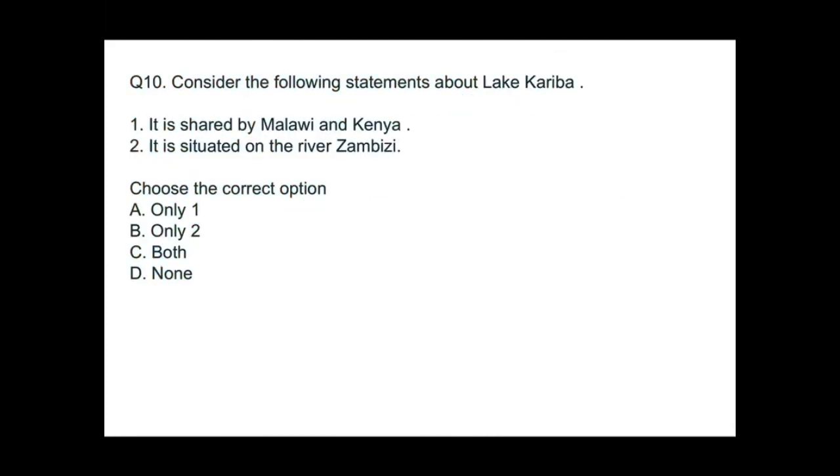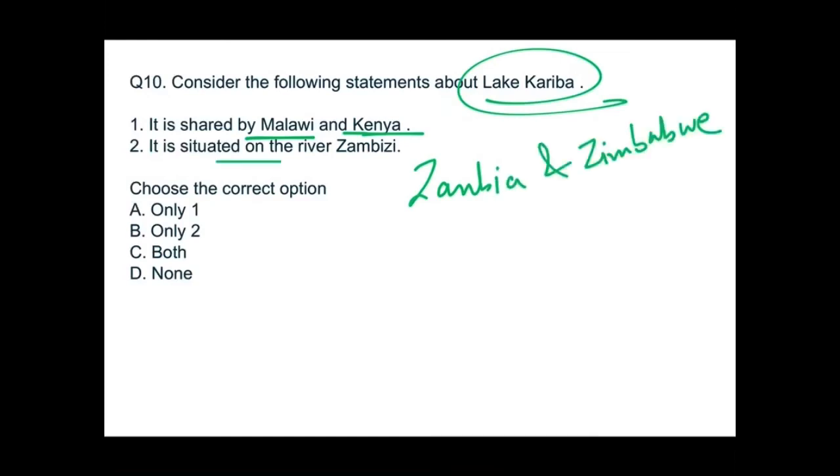Now the last question, consider the statements about Lake Kariba. I told you in my previous video it shares boundary with Malawi and Kenya. No, it is very much wrong, because it is only sharing boundary with Zambia and Zimbabwe. It is situated on the river Zambezi, right? So the answer would be only 2. B would be the correct option.